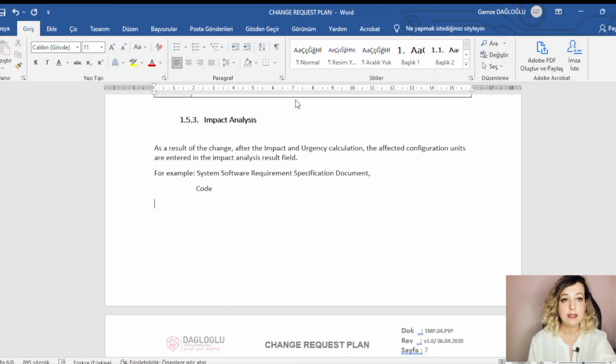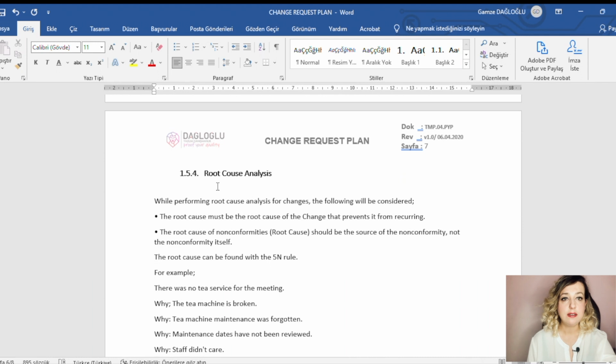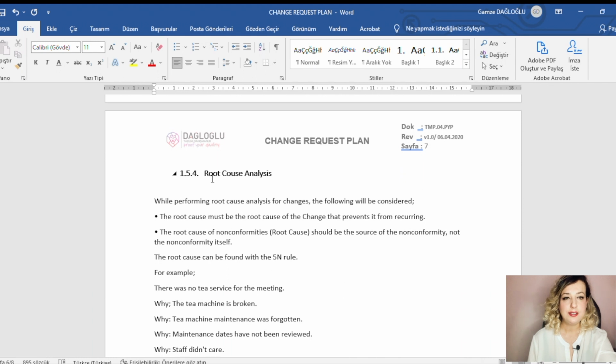Another important issue in change management is impact analysis. While performing the impact analysis, the configuration units affected by the change are recorded. For example, if the requirement document, design document or code changes as a result of the change, it is recorded as the result of the impact analysis. Also, maybe you can define the change's root cause with the 5 Whys questions.